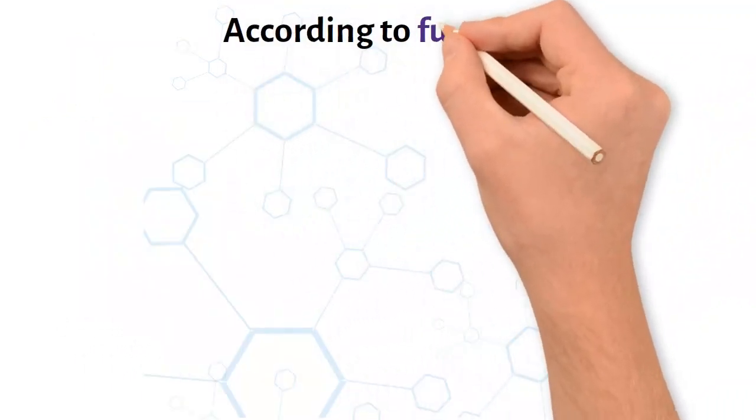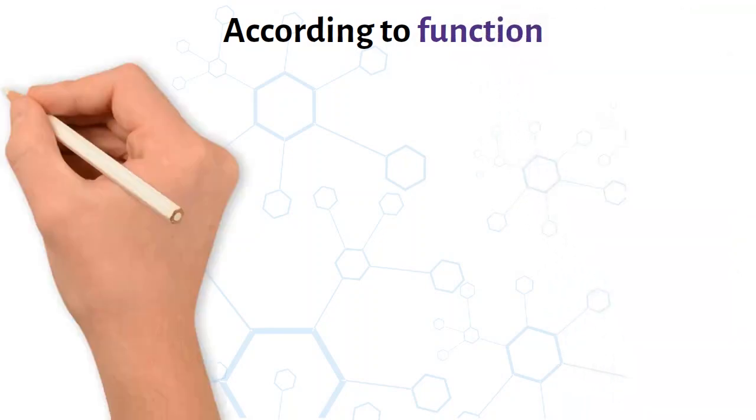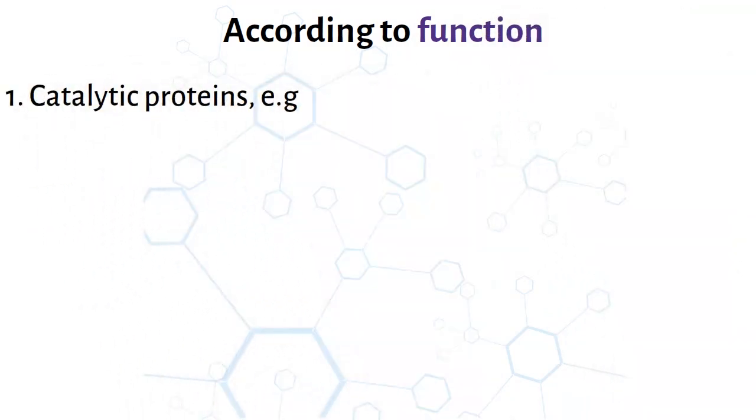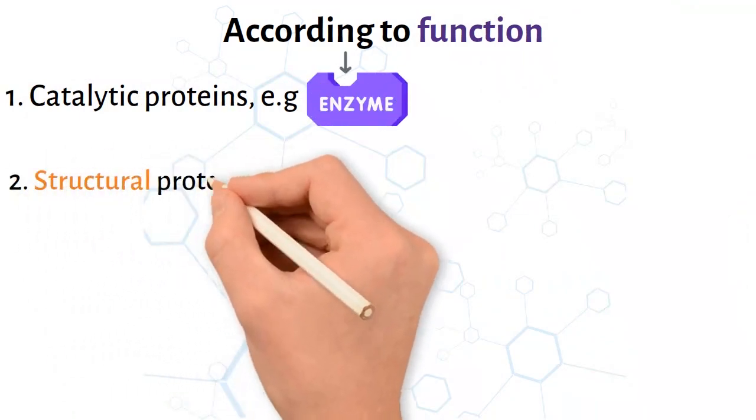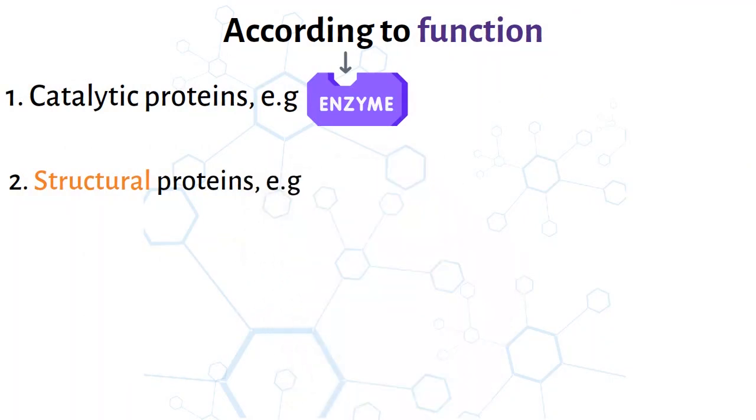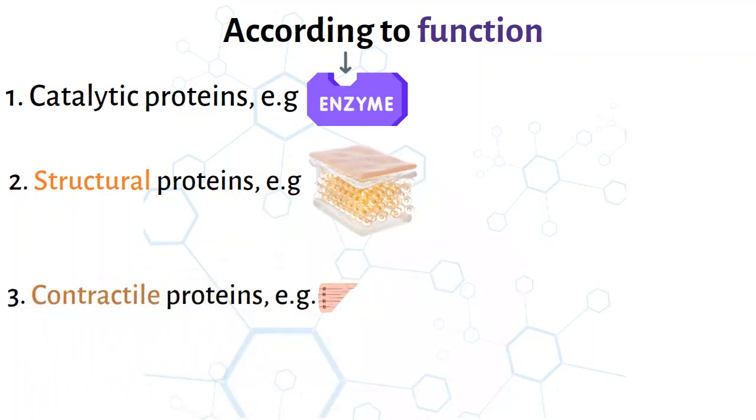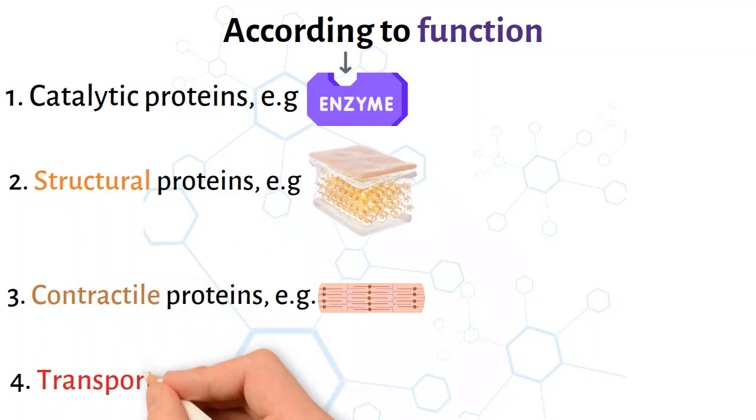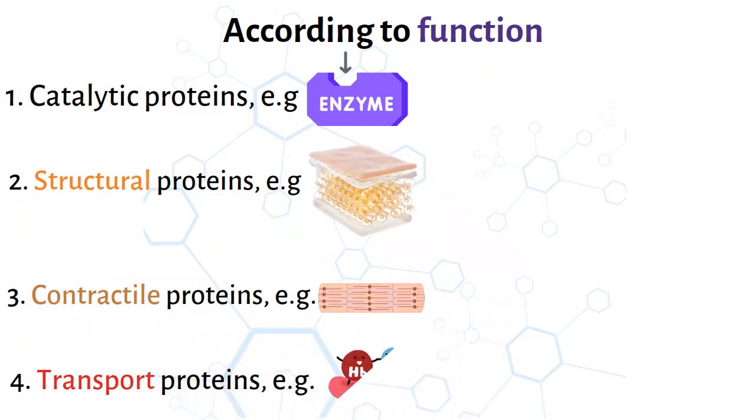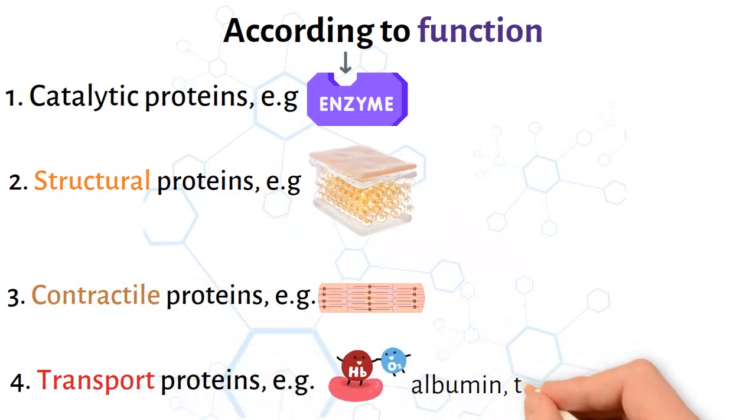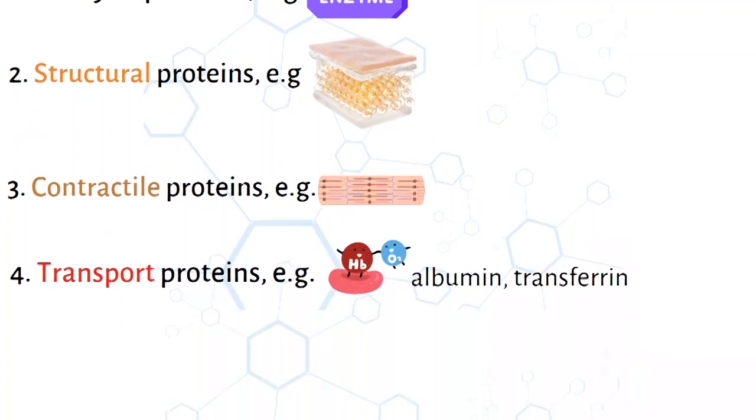Classification of proteins according to function. 1. Catalytic proteins, for example, enzymes. 2. Structural proteins, for example, collagen, elastin. 3. Contractile proteins, for example, myosin, actin. 4. Transport proteins, for example, hemoglobin, myoglobin, albumin, transferrin.